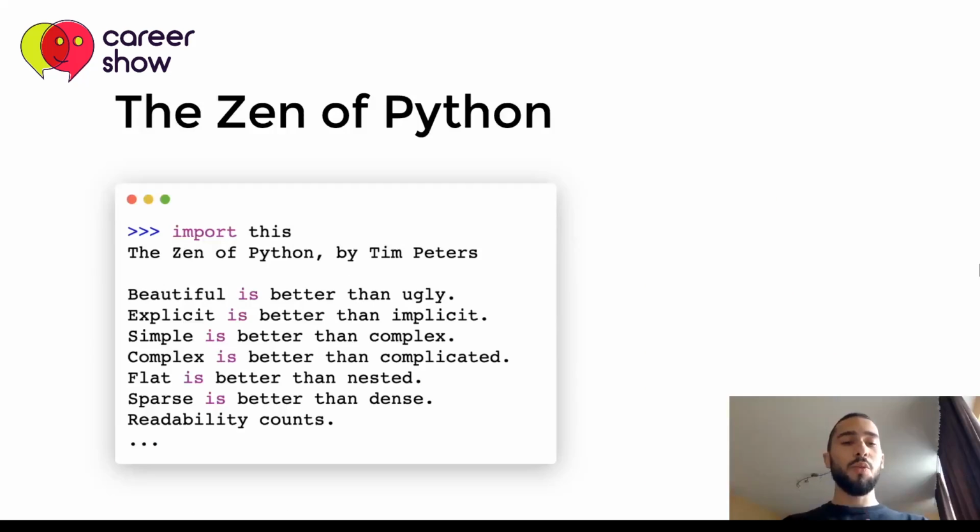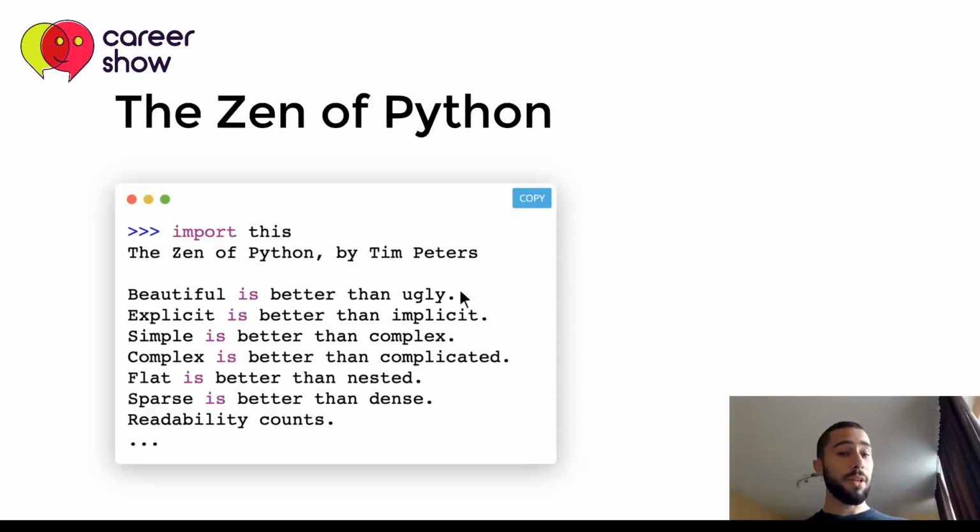So let's begin with the Zen of Python. The Zen of Python is actually a list of 23 aphorisms which represent the whole philosophy of Python as a language. If you open your Python console on your computer, and if you have Python installed, you can type import this. And by typing import this, the Zen of Python will be printed to your console. And it begins like this.